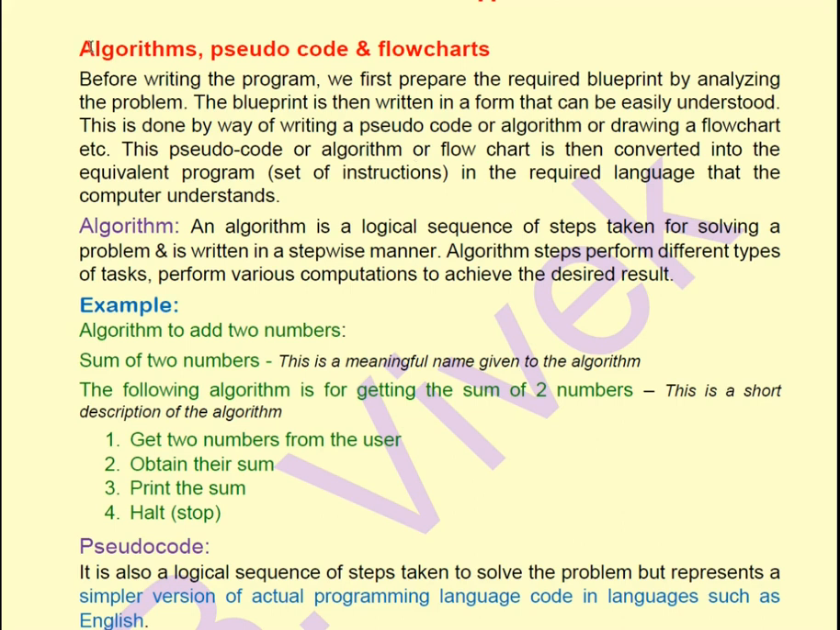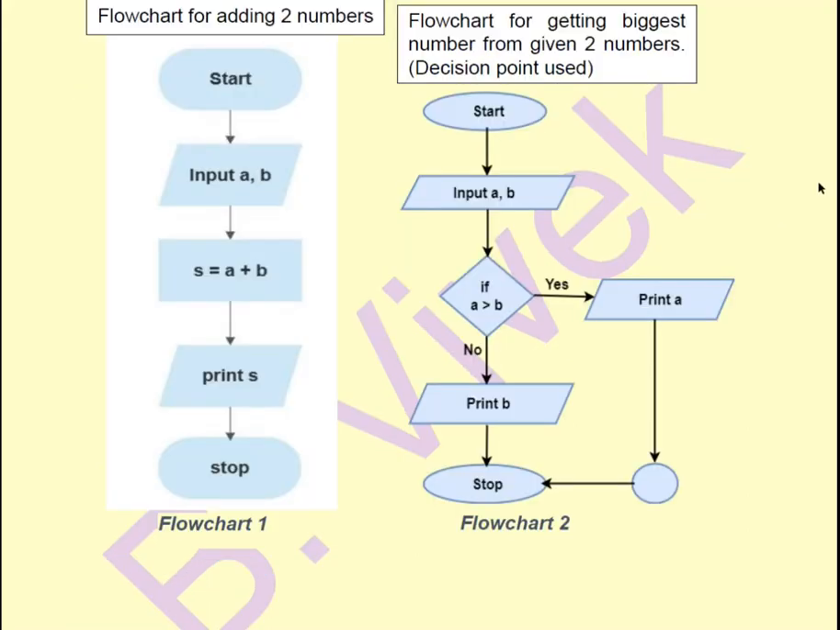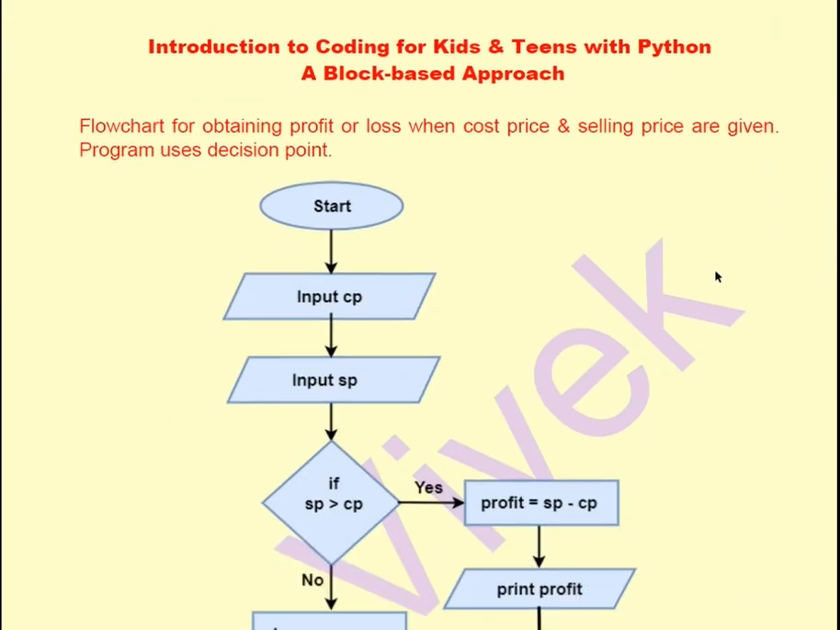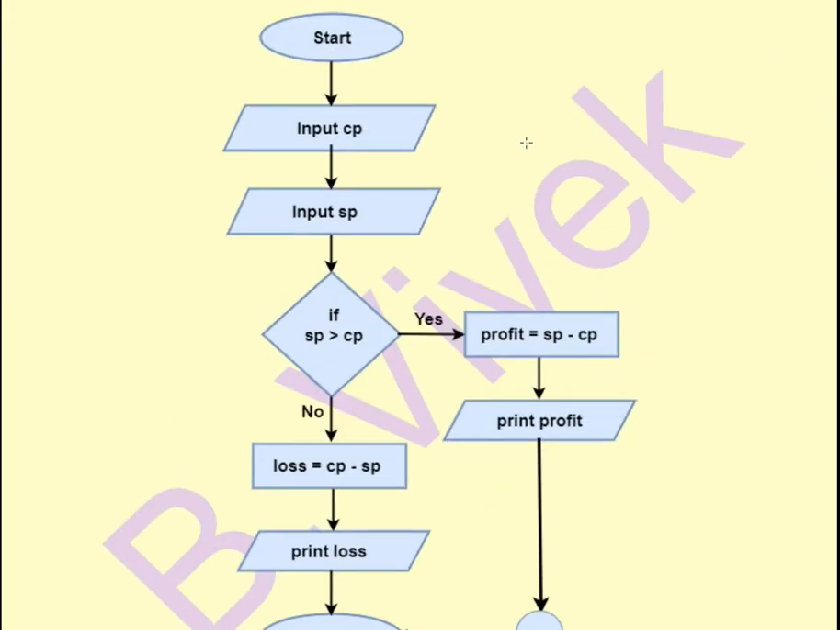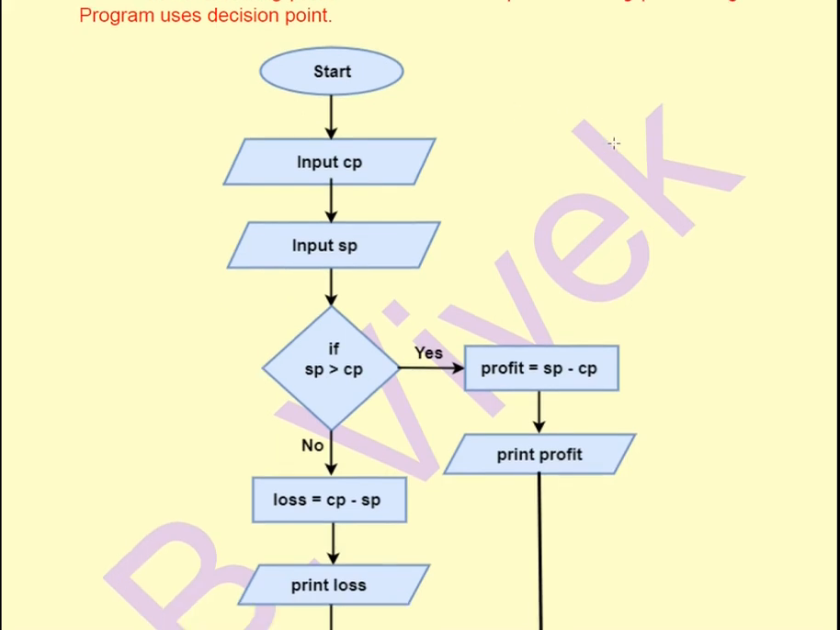Let us go in for some other concepts now. These are the concepts of algorithm, pseudocode and flowchart. Flowchart for getting the biggest of two numbers. So here we are using what is known as a decision point, or here we can say decision box, that is meant for making the selection. This is one more flowchart for obtaining the profit or loss, just to check whether we have made a profit or we have made a loss.